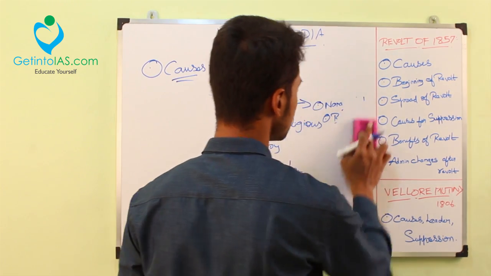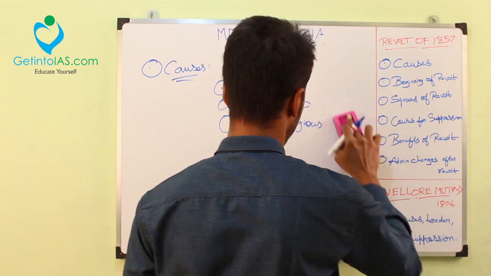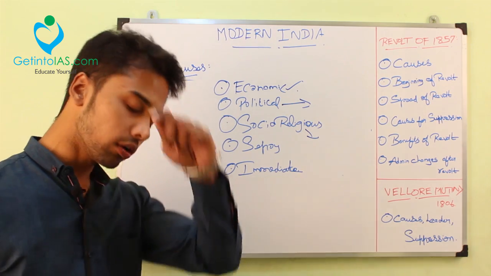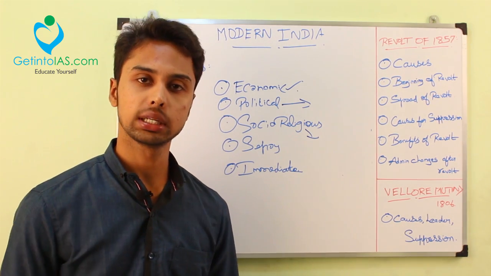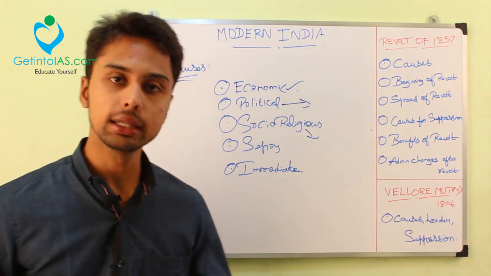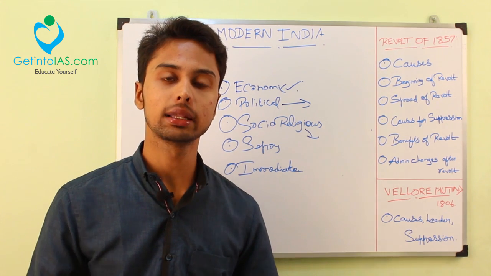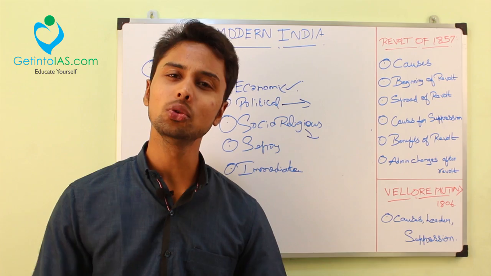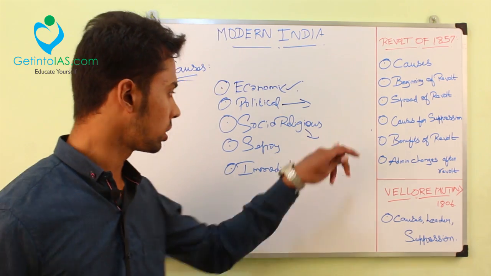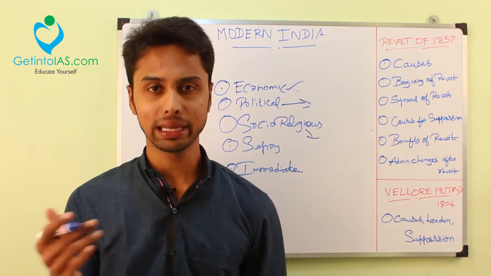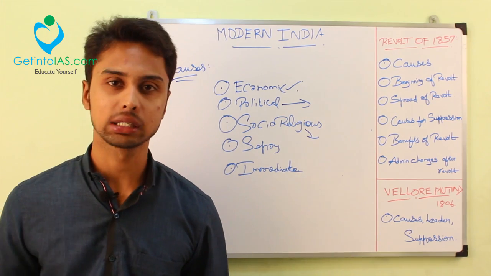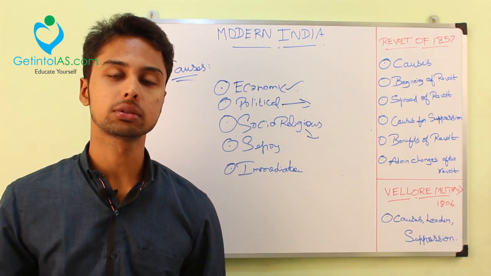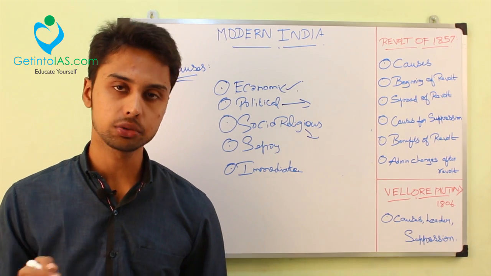Next we will deal with the socio-religious causes. In socio-religious, the first one is the spread of the Christian missionaries. The Christian missionaries at that time spread like anything, and they went to Hindu houses and began the conversion process. This was breaking the Indian Hindu beliefs and faith systems. So that was one cause. Also, the temple lands and mosques were not taxed before. But during this 1857 time, the temple lands and mosques began to be taxed. So that was also another problem.